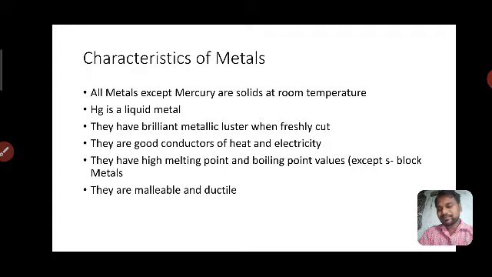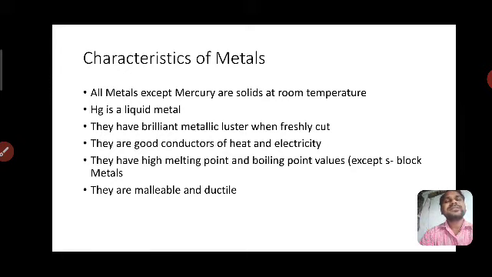S-block metals. Alkali metals and alkaline earth metals. S-block contains two groups. In the first group: lithium, sodium, potassium, rubidium, cesium, francium.